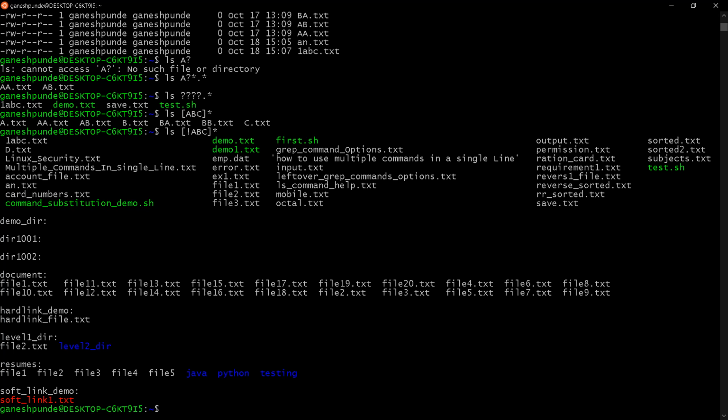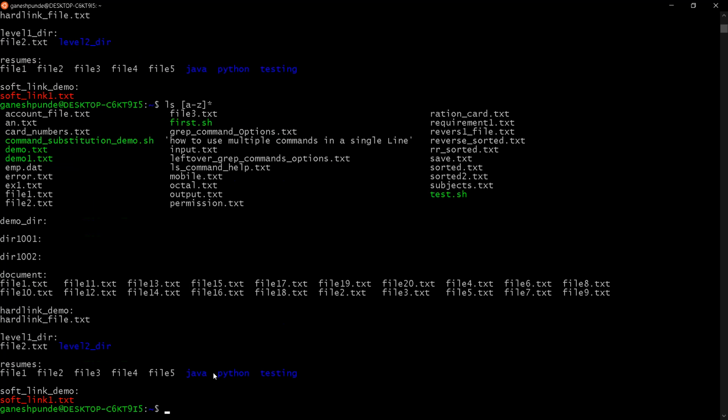Now I want to list out the files that start with a lowercase alphabet. I can specify it like this, and you can see this is lowercase.